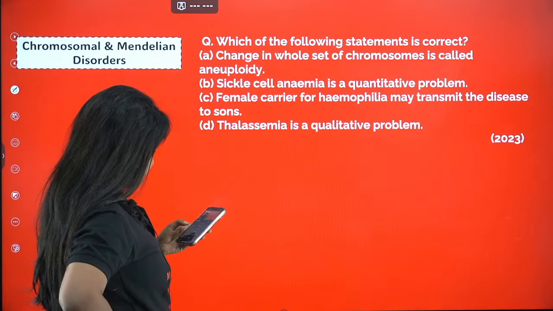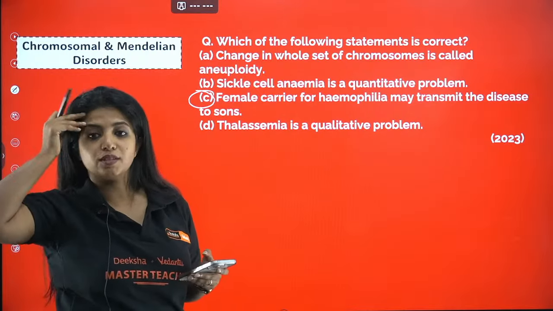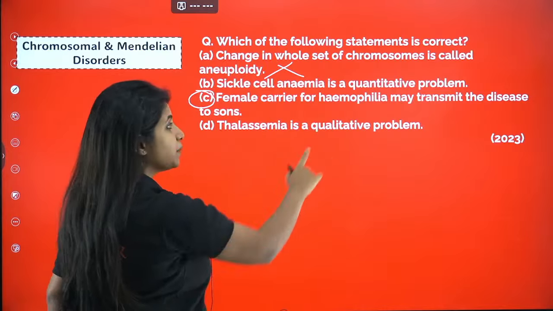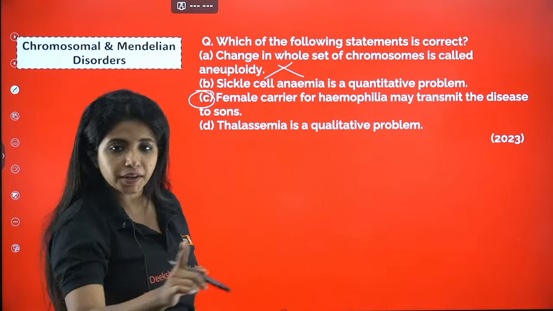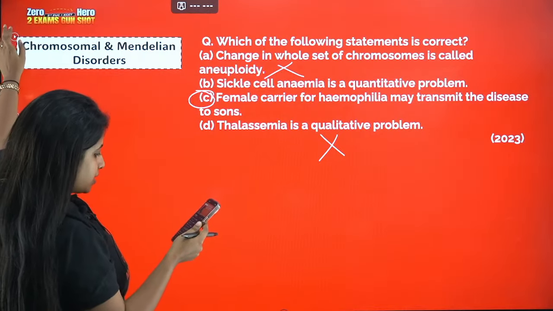Okay, C. C is what? Female carrier for hemophilia may transmit the disease to sons. Correct. Change in the whole set of chromosome is known as polyploidy. Sickle cell anemia is a qualitative disorder, not quantitative. And thalassaemia is a quantitative disorder. So C is your answer.